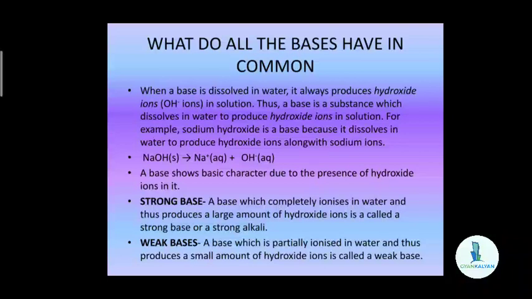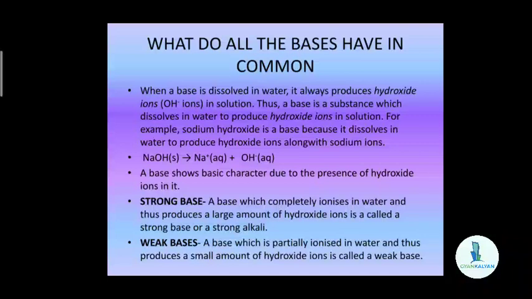Again, we have two types of bases, strong base and weak base. So, what is a strong base? A base which completely ionizes in water and thus produces a large amount of hydroxide ions is called a strong base or a strong alkali. So, a base, when dissolved in water, completely gets ionized and produces a large amount of hydroxide ions. Then that base is a strong base.